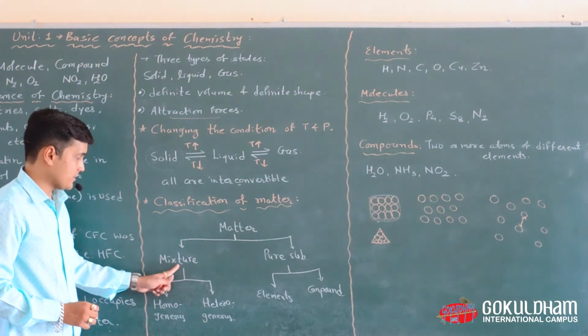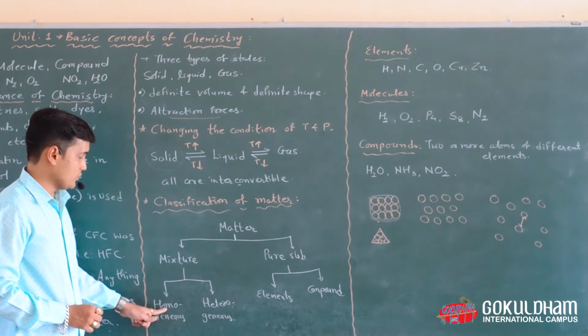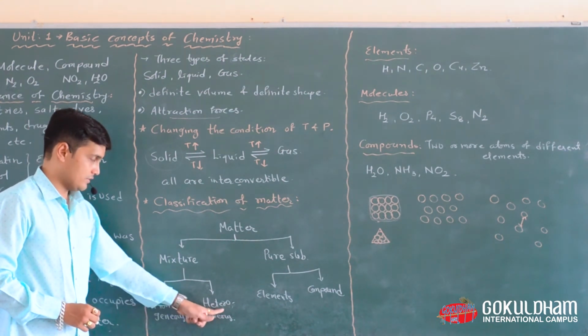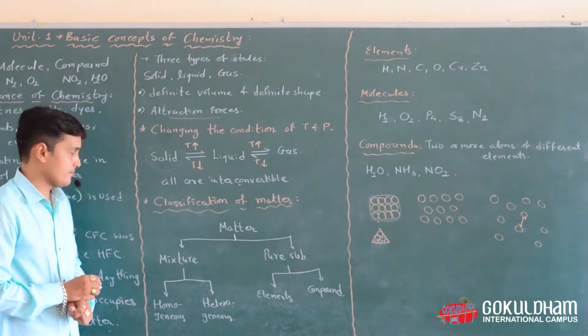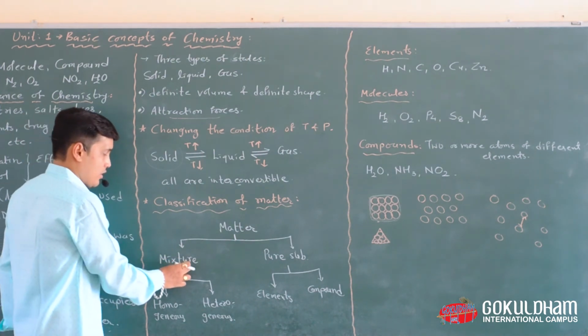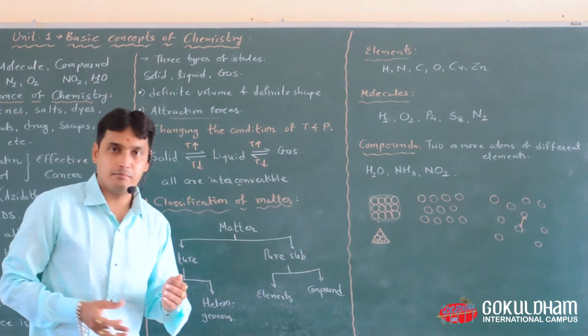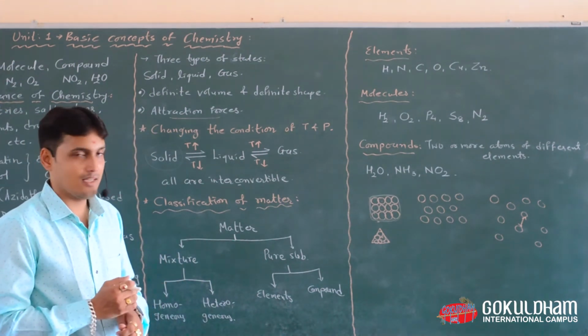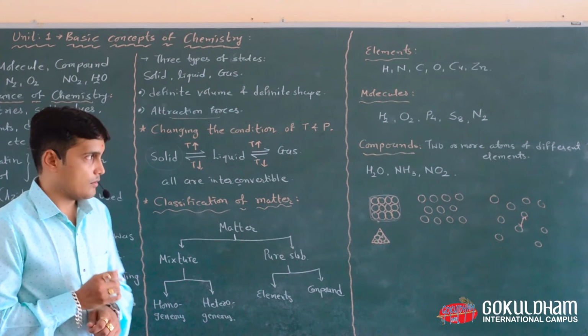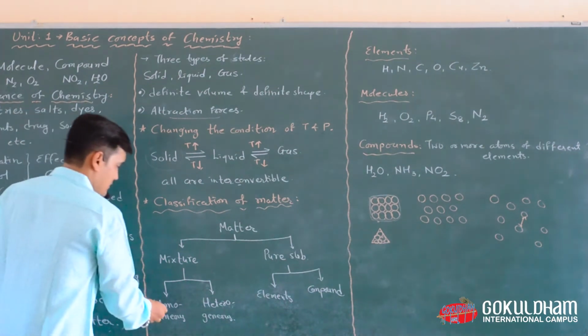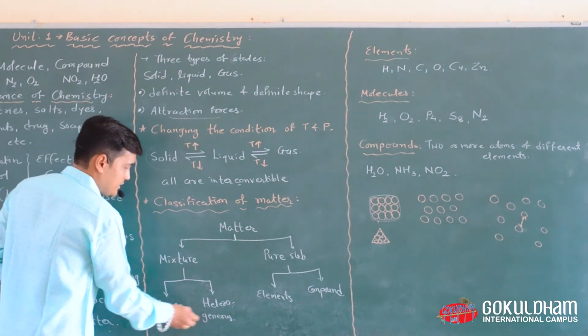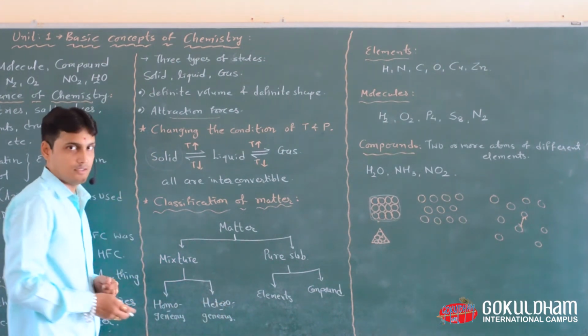This mixture is further classified into homogeneous mixture and heterogeneous mixture. The common definition of a mixture is that two or more substances are mixed with each other, forming a mixture. But what do we mean by homogeneous and heterogeneous mixture?